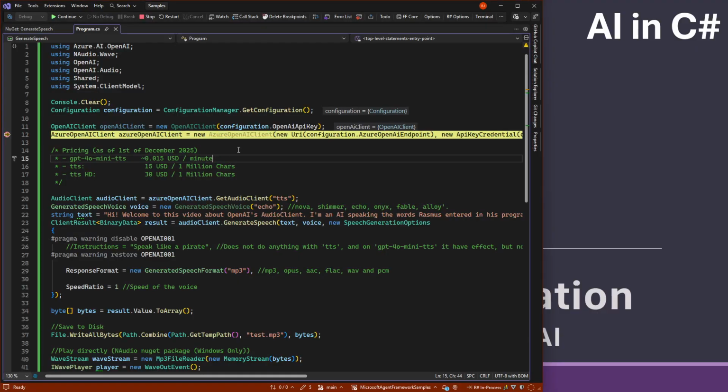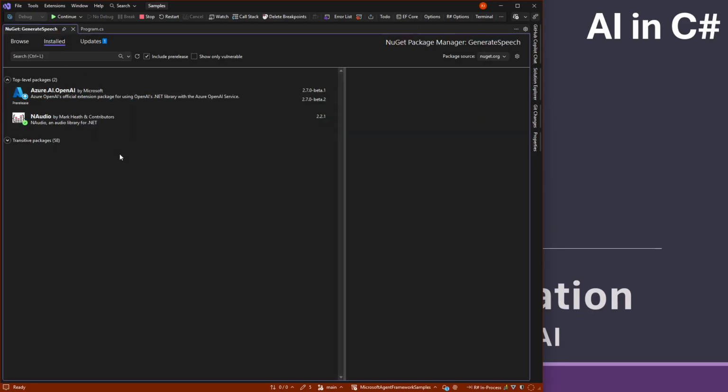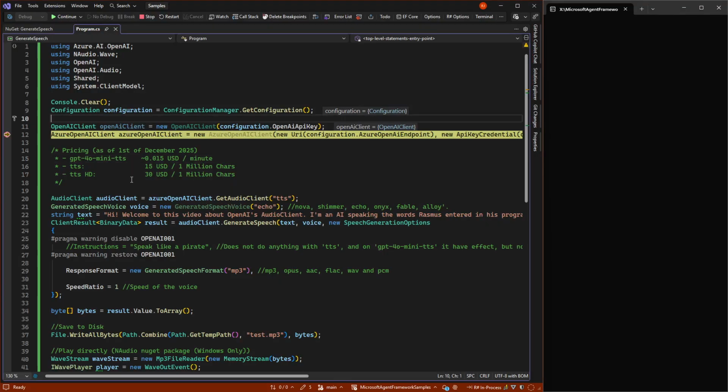So in here, I have a little project called Audio, where we have generate speech underneath. And as it says here, it's not using agent framework because we can see the NuGet package. We only use the Azure OpenAI here, and something called an audio because we are talking about audio here, so we need to also be able to hear that. So let's go through what is happening here.